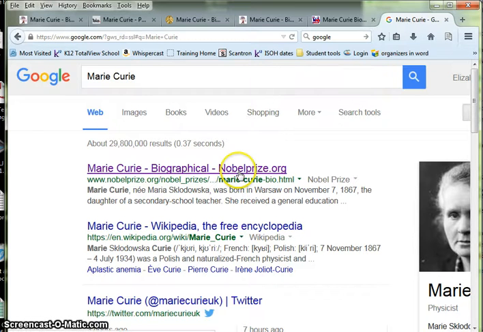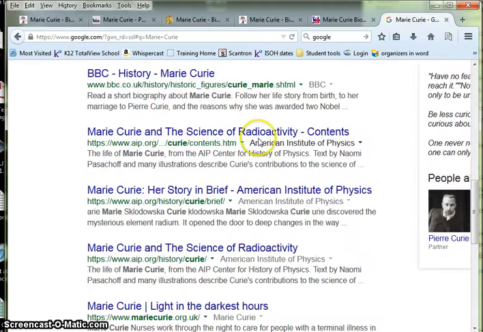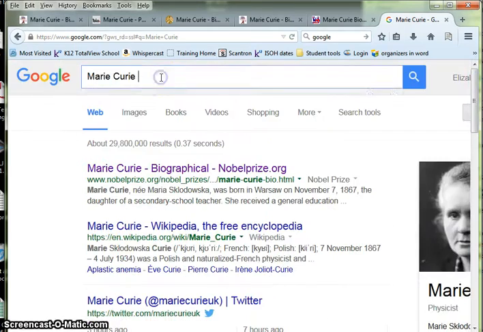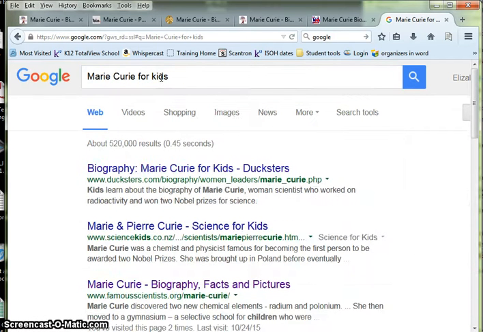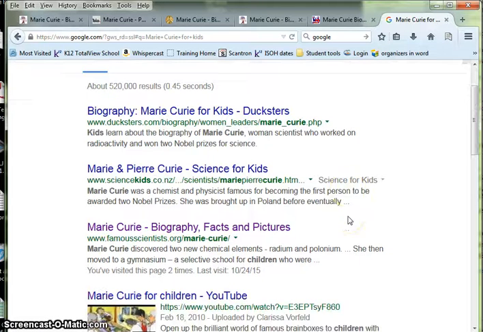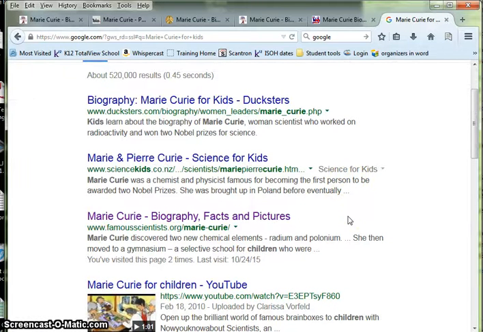Now, this one, nobelprize.org, we might think that's a little bit more reliable. It is done by the Nobel Prize Committee. Okay? So do evaluate what you are choosing. Another way to search is to put in Marie Curie for kids. I know you guys are a little older than kids, but you could get more education based articles, something you might find a little more interesting. That's just another option you have.